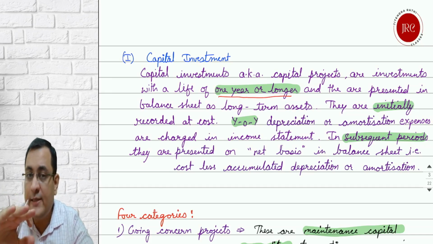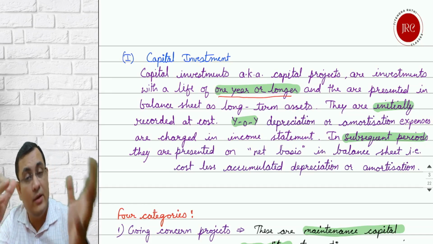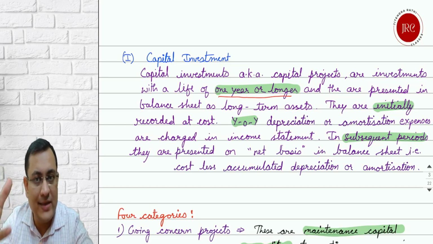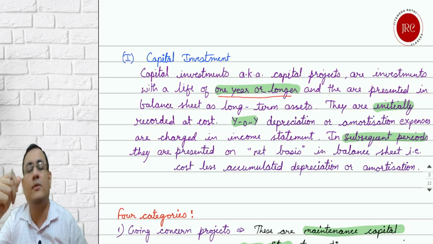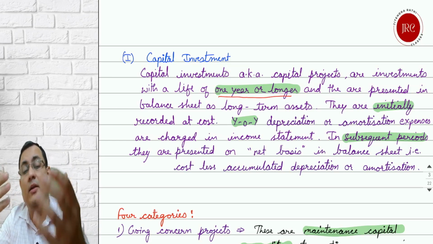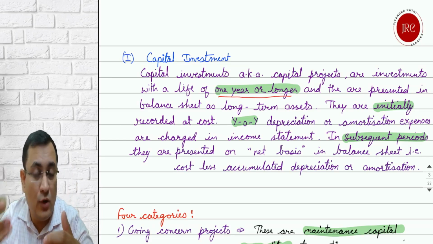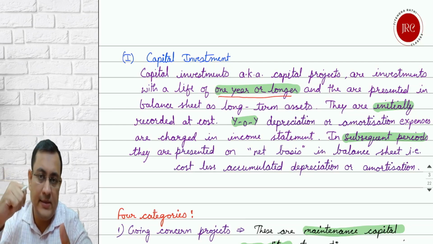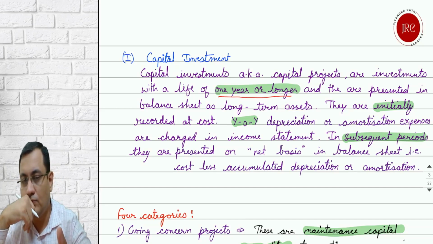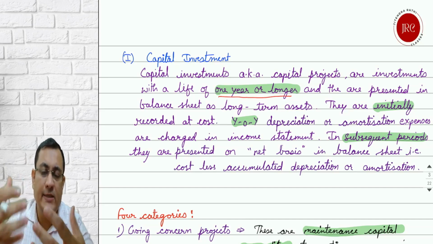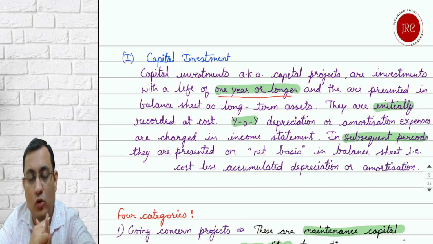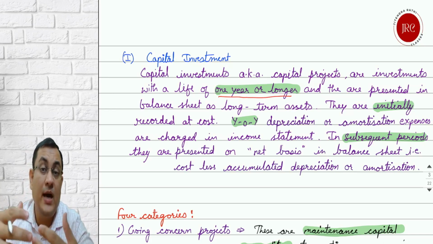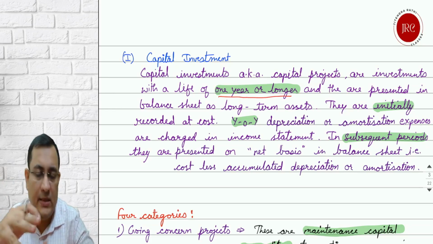Here a few assets may have physical substance, a few may not. Those assets which have physical substance are called tangible fixed assets or long-term assets. And those assets where the physical substance is not significant, such as copyright and trademark, are called intangible assets. Now, how will these investments be presented in the books of accounts? They are presented as long-term assets.